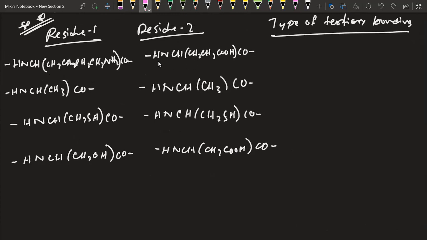So here we have what? We have amine with carboxylic acid. That means what? There will be an ionic bond, isn't it? Remember, more than 2 types of bond could also be formed. Not necessarily only one bond will form. Here, in this case, ionic attraction, as well as what? The carbon has oxygen, nitrogen has hydrogen, so hydrogen bonding. Over here, we have CH3, CH3, that means only van der Waals.